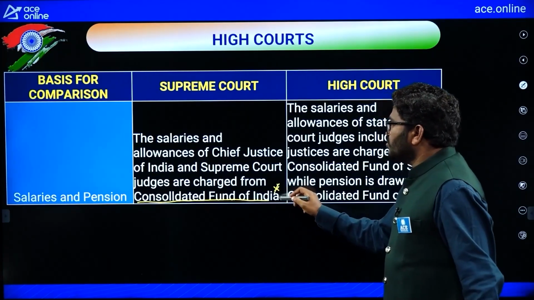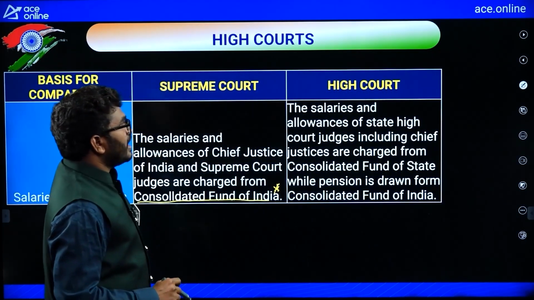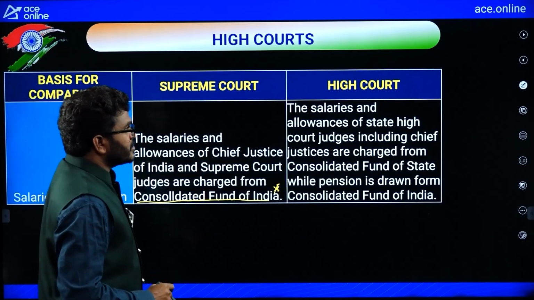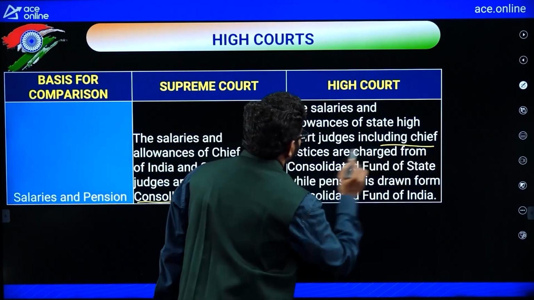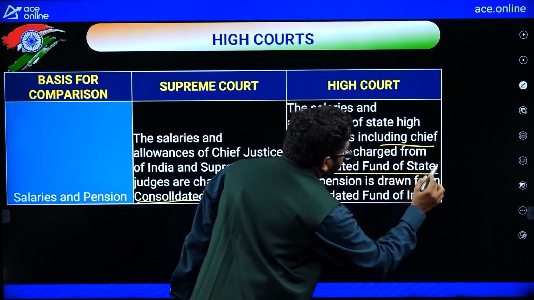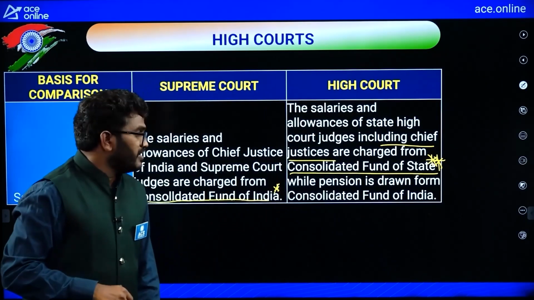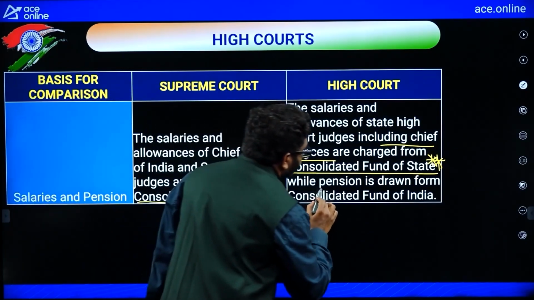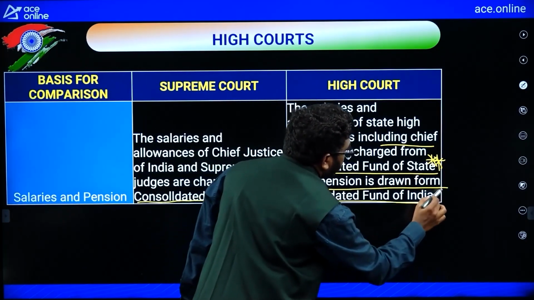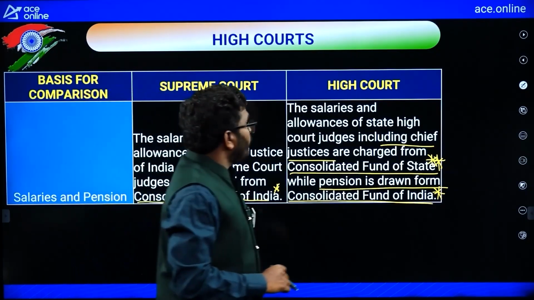The salaries and allowances of High Court judges, including the Chief Justice, are charged from the Consolidated Fund of the State. Remember, salaries and allowances come from the Consolidated Fund of State, but pension is drawn from the Consolidated Fund of India.